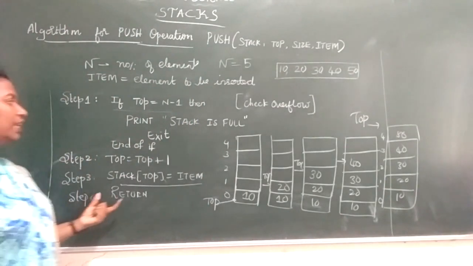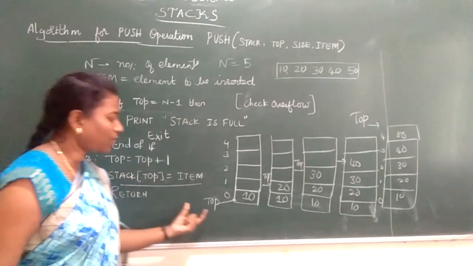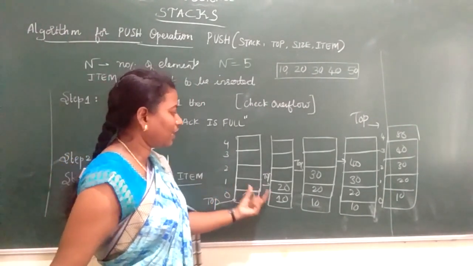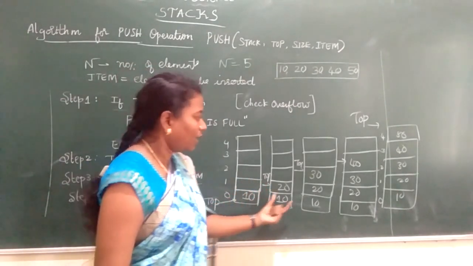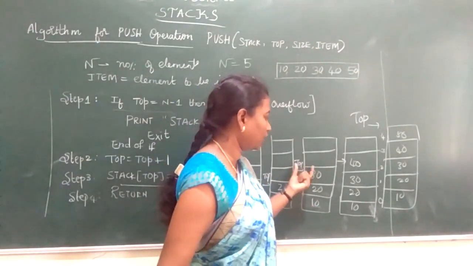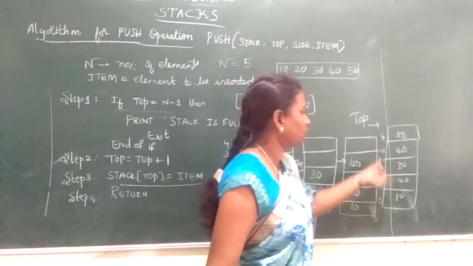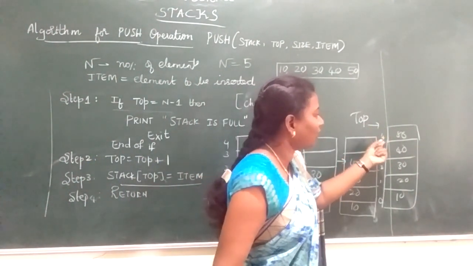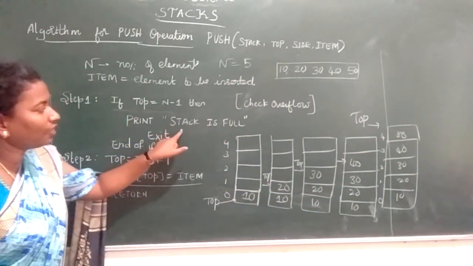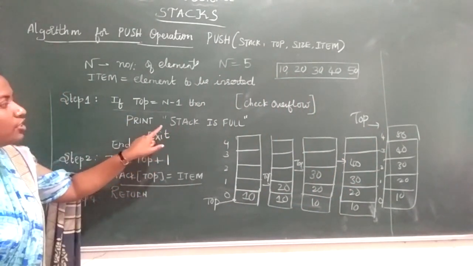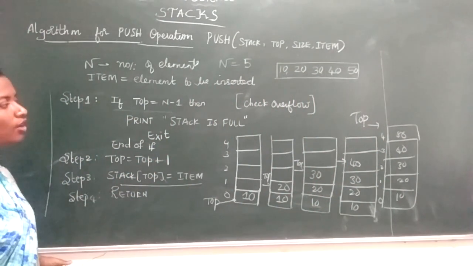So I repeat, initially I'll just insert the element into this top. Imagine I am giving it 0. Next I give it 1. Top is incremented to 1 plus 1. It is incremented by 1. Next my top will be pointing here. It is incremented to 3. Next 4, next 5. Next top will be pointing to the index 4. That means your stack size is full. You need to tell the stack is full. Once this condition comes, we call it stack overflow. It has to print stack overflow or stack is full.